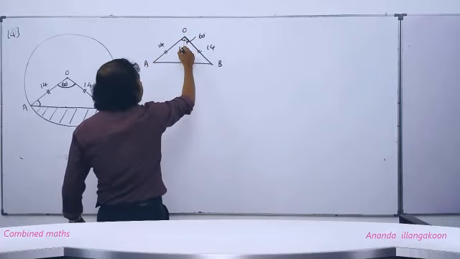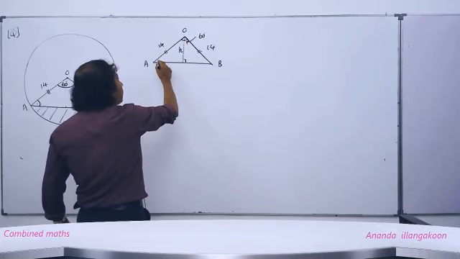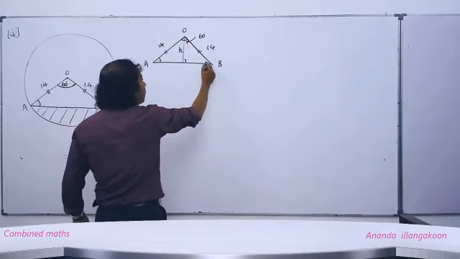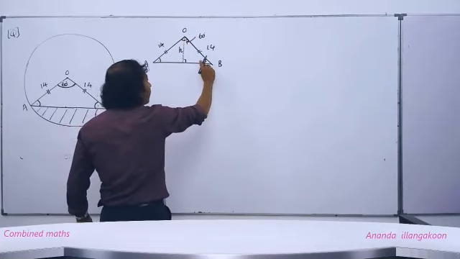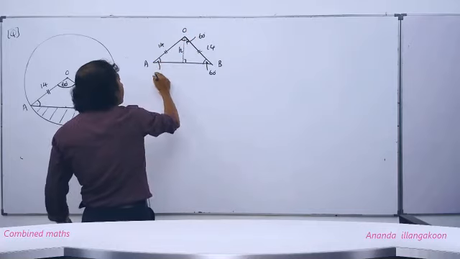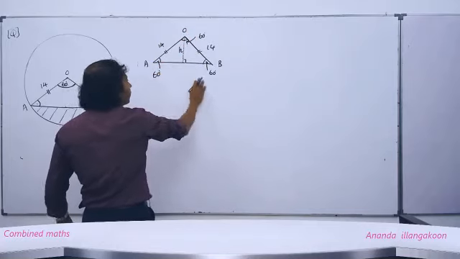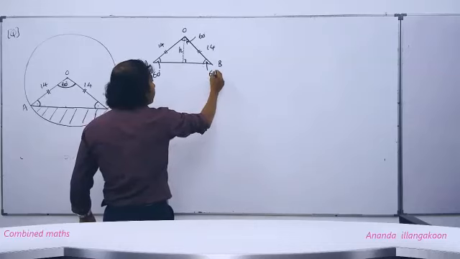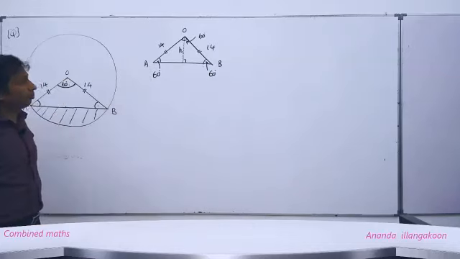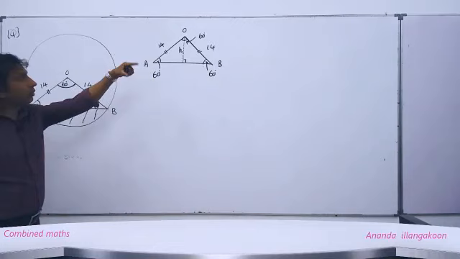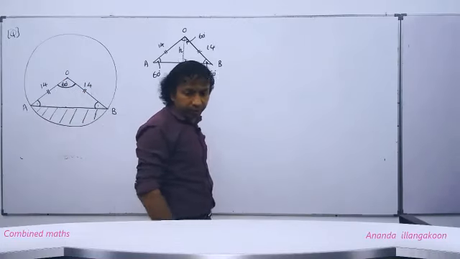I take this height as H. And this is 60, this is also 60. This also 60. Right, no? First draw this triangle, people, and then we'll write like this.